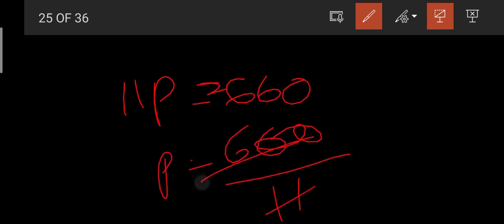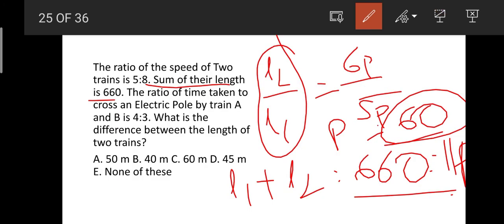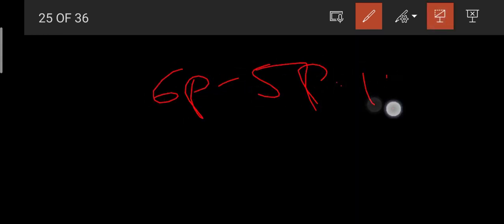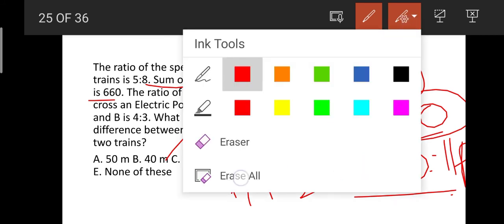Nothing but you will be getting each part as 60. Now to calculate the distance, we take the difference between L1 and L2, nothing but one part, that is 6 parts minus 5 parts, equal to 1 part. What is the value of 1 part we got? It is 60. Here our answer is 60 meters. I think you understood this, friends.